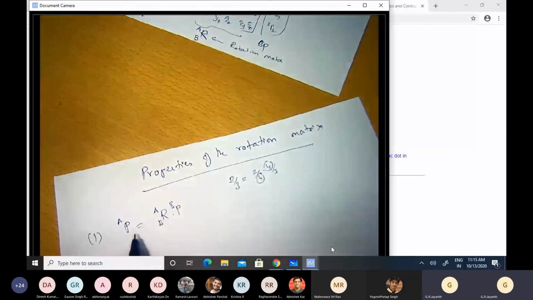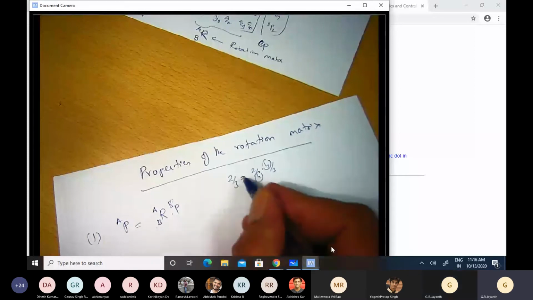Similarly, here also you see the way the representation is made. P represented in the A frame is R of B with respect to A times P represented in the B frame. So I remove this, and in some sense, I get P represented in the A frame. This notation has been very carefully and cleverly chosen to avoid confusion while we are dealing with multiple reference frames and so on.